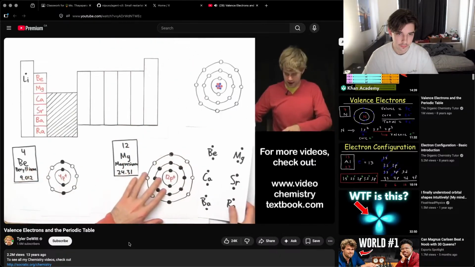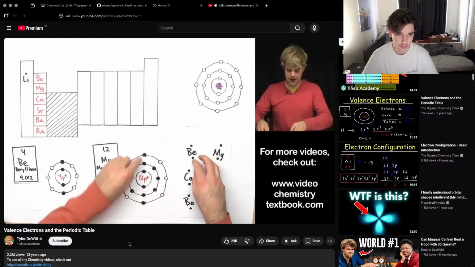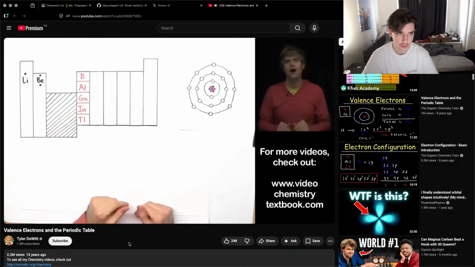So we can draw electron dot diagrams for everything in the second column here. It looks like this. We take the element symbol, and then we put a dot at the top and a dot at the bottom. That's how we represent the electrons here. So I'll just do Be, beryllium, for example: Be with a dot at the top and a dot on the bottom.